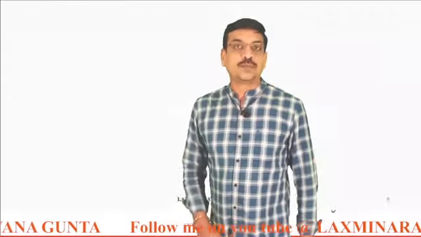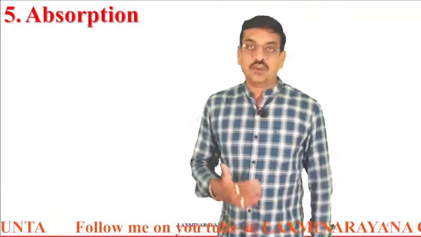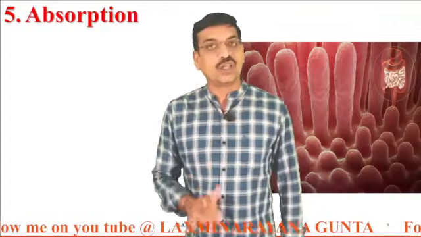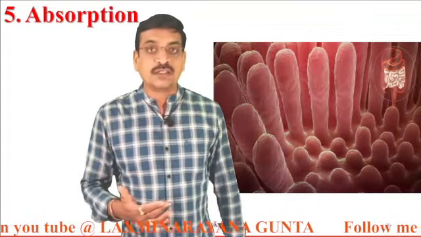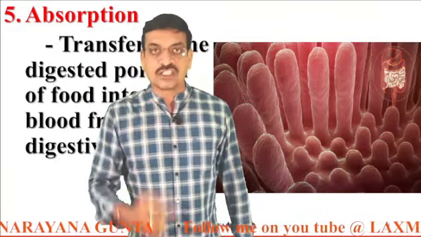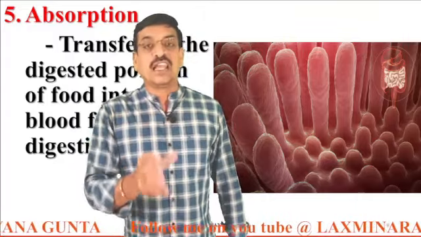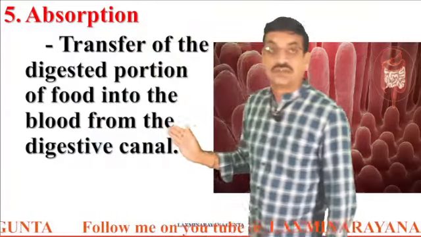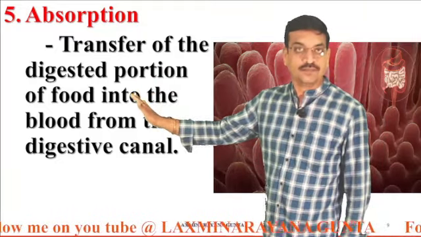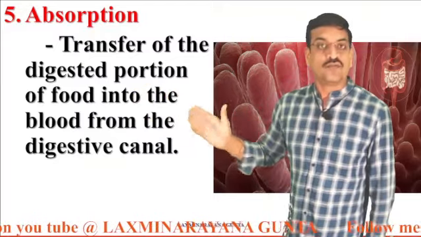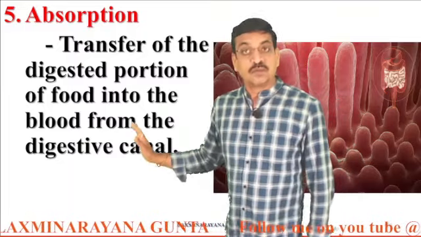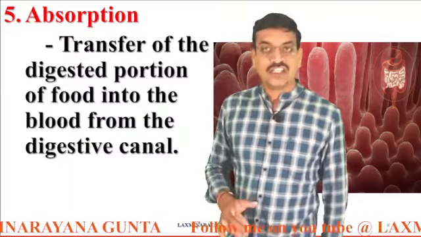And coming to the next part of digestion, that is absorption. Once the food is digested inside our alimentary canal, it has to reach the blood. How does this happen? The walls of the small intestine bear thousands of small finger-like projections, and through these projections the food is transferred into the blood. That process is called absorption. The transfer of the digested portion of the food into the blood from the digestive canal is called absorption. It is most essential in the process of digestion.